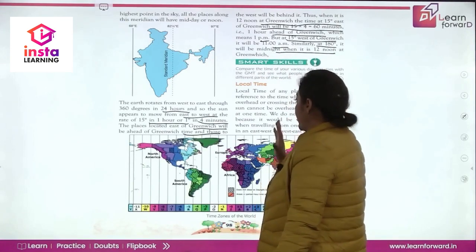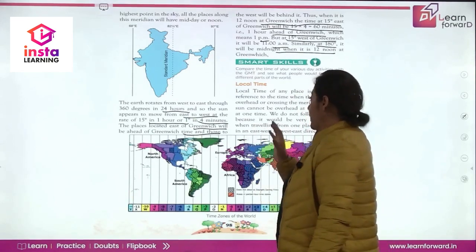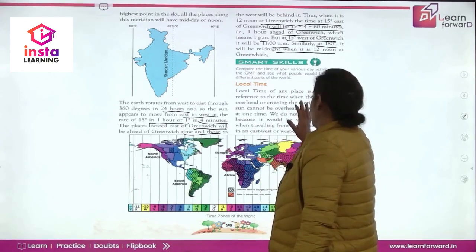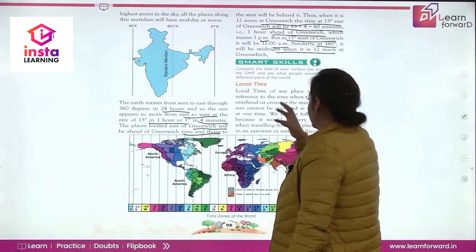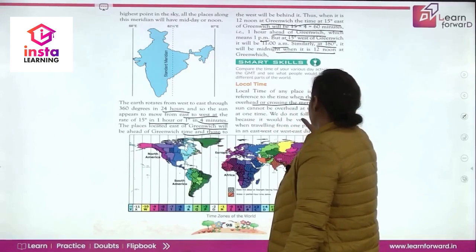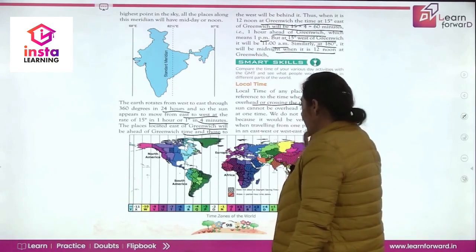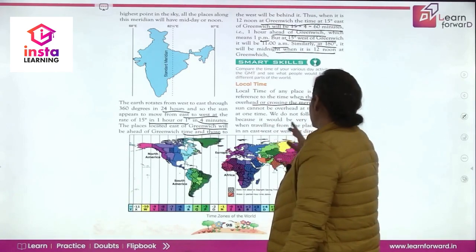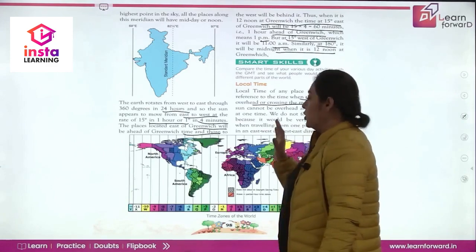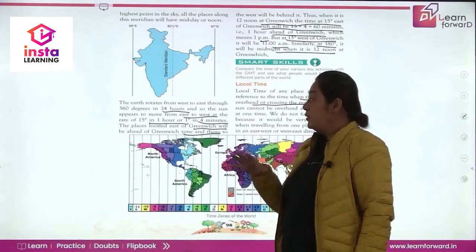तो ये जो time है ये vary करता है, so we have to derive a standard time for a particular place. Local time जो होता है वो time हम कैसे निकालते हैं? We derive that time with reference to the sun when the sun is overhead, crossing the meridian. But the sun cannot be overhead 2 meridians at one time, so we do not follow local time because it would be very inconvenient when traveling from one place to another in the east-west or west-east direction. So local time is basically dependent on the direction of the sun, right? The movement of the sun.